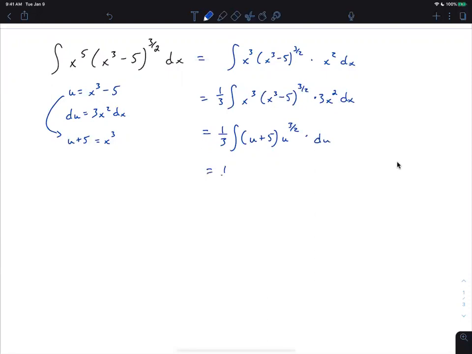And now we're going to distribute the u to the 3/2. So u to the 3/2 times u to the 1st is u to the 5/2 because you add powers. And then plus 5u to the 3/2 du. Does that make sense to everybody?